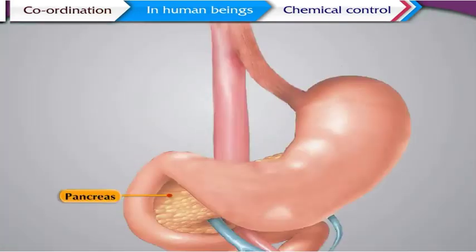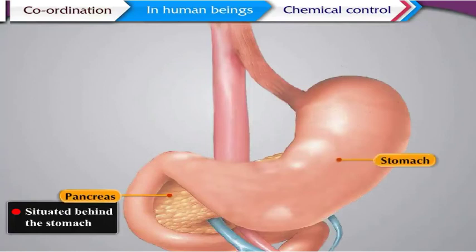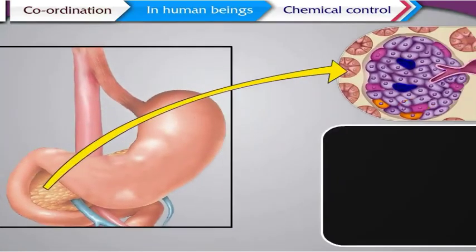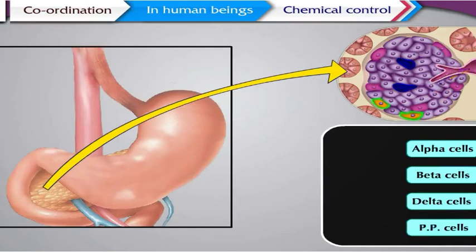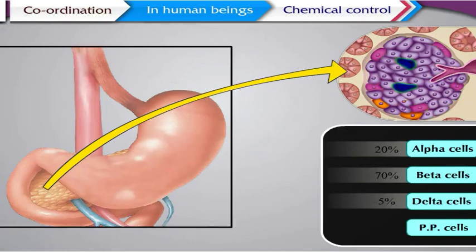The pancreas is situated behind the stomach. The pancreas consists of 4 types of cells: the alpha cells, beta cells, delta cells, and PP cells. Of the cells, alpha cells constitute 20%, beta cells 70%, delta cells 5%, and PP cells 5%.